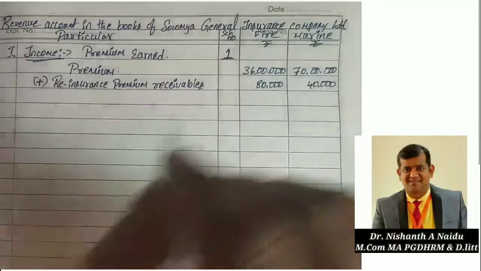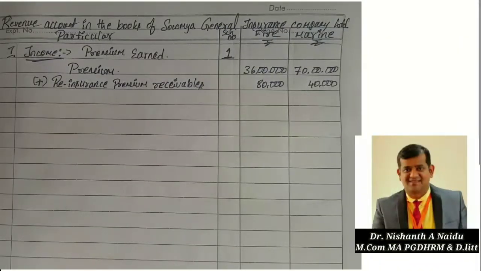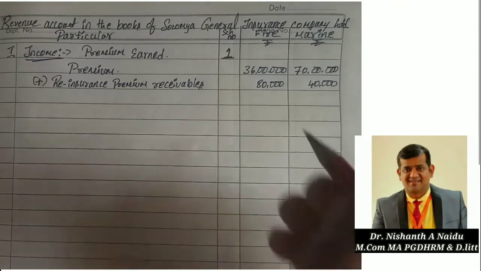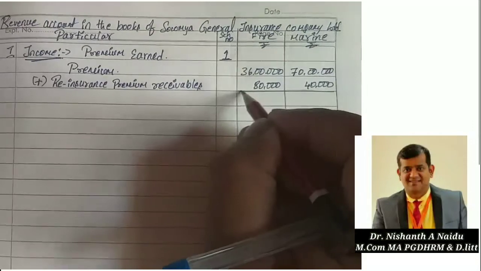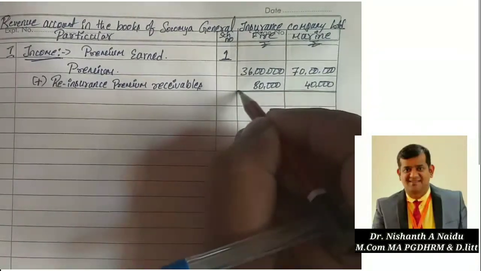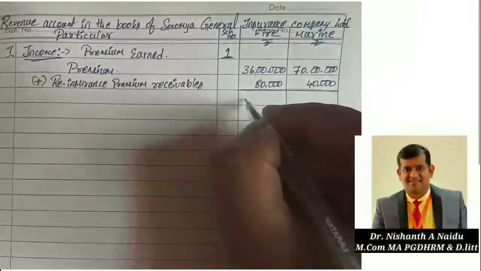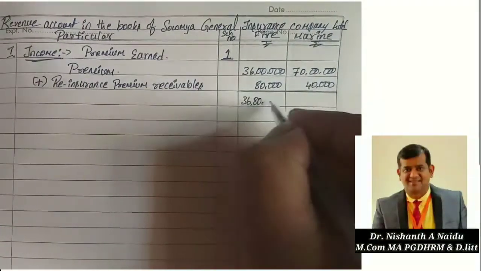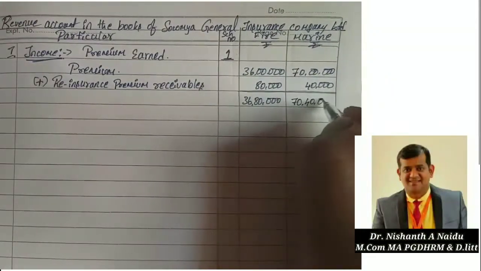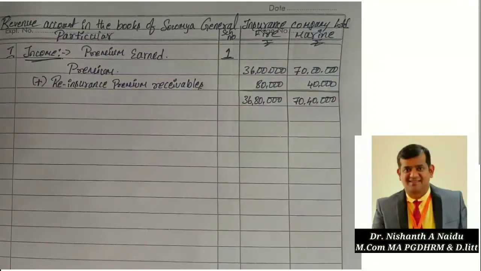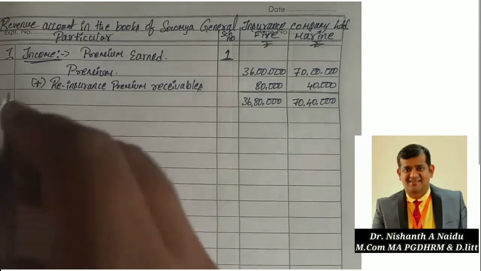Now add both to the premium. How much will you get? 36 lakh 80,000 and 70 lakh 40,000. Correct. Then add reinsurance for unexpired risk opening balance.